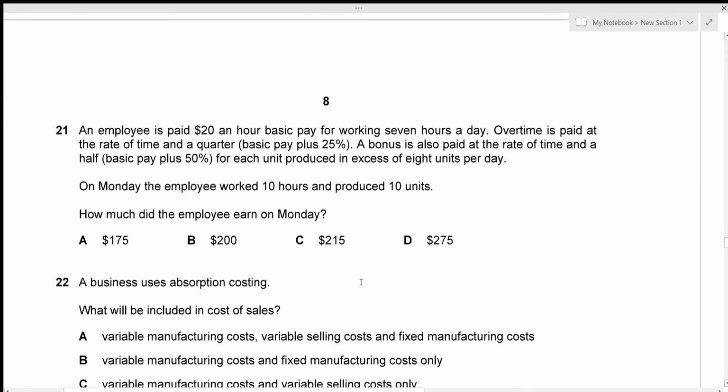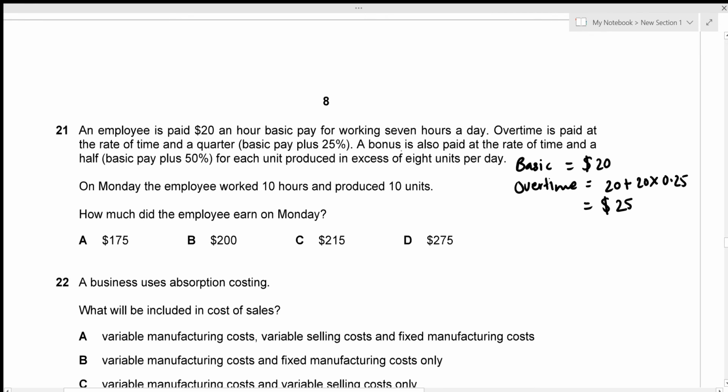Okay, question number 21. An employee is paid $20 an hour basic pay for working 7 hours a day. I'm just going to note it over here. So basic is going to be $20 per hour. Overtime is paid at the rate of time and a quarter, which is basic plus 25%. So overtime is going to be 20 plus 25% of 20, so that's 20 into 0.25. So that's 25 per hour.